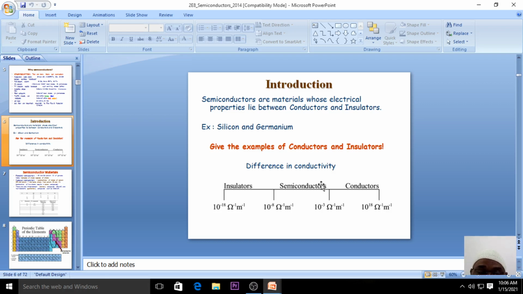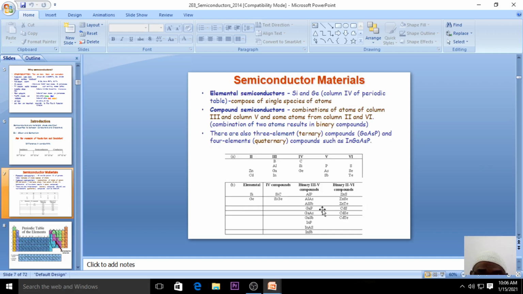take an example of pure semiconductors, silicon and germanium, and the conductivity values. You can see the conductivity value of insulator, semiconductor, and conductor: 10 power of minus 18 per ohm meter for the insulator, 10 power of minus 8 per ohm meter for the semiconductor, and 10 power of plus 18 per ohm meter for the conductor. Now this is a semiconducting material. So we start with the intrinsic semiconductor.